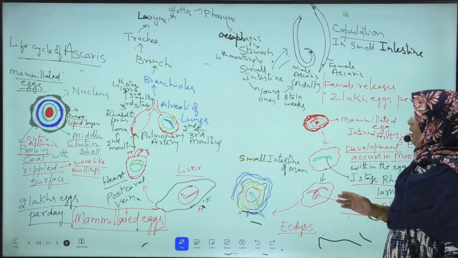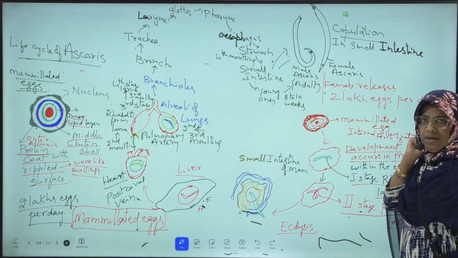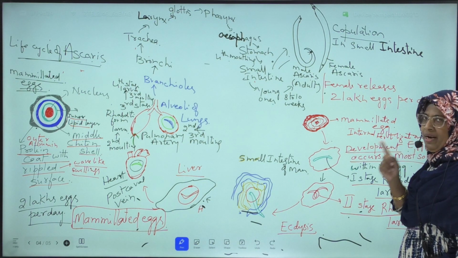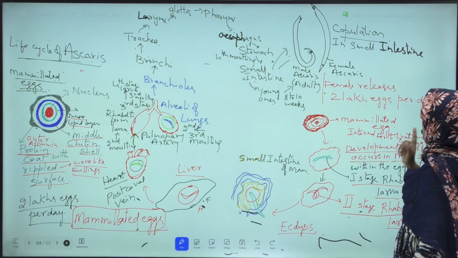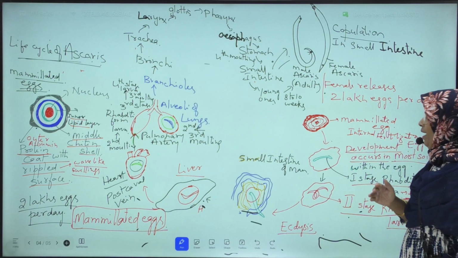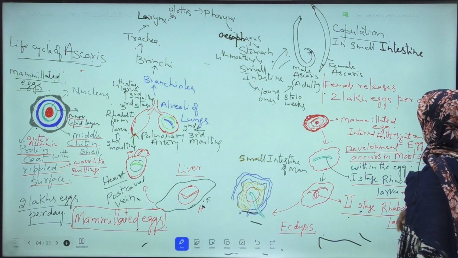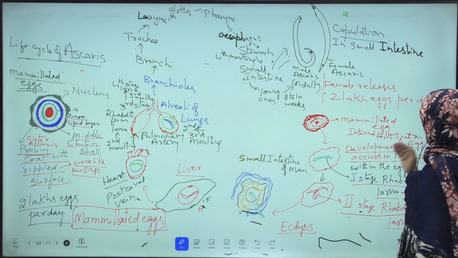Once again I am repeating, these mammillated eggs are released outside. After copulation, the female lays 2 lakh eggs per day. These eggs are called mammillated eggs. These eggs are released outside through fecal matter and reach the moist soil. In the moist soil, development takes place within the egg.